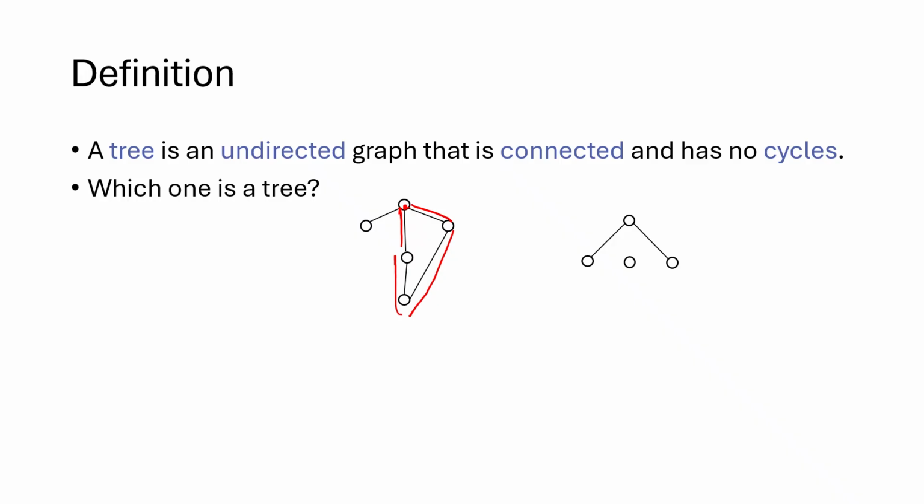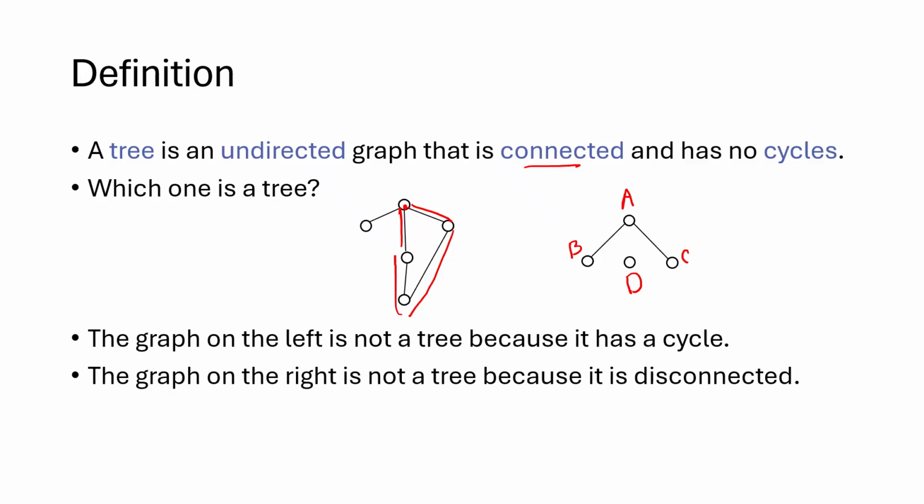If you look at the graph on the right, it doesn't have any cycles, but it's not connected, because if we name these vertices A, B, C, and D, there is no path between, for example, B and D, or D and A, and so on. And as a result, the graph is not connected, and being connected is another condition of a tree. So for that reason, the graph on the right is not a tree either. So neither one of them is a tree, but for different reasons. The graph on the left has a cycle, and because of that, it's not a tree. The graph on the right is not connected, and again, because of that, it's not a tree.